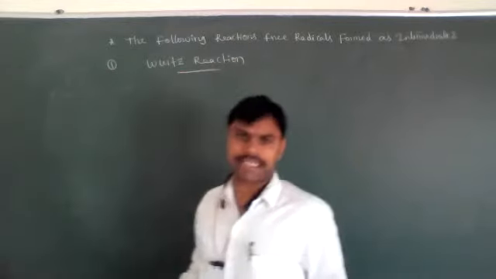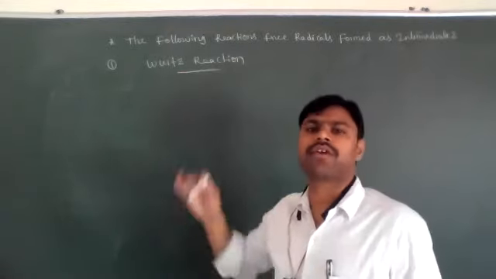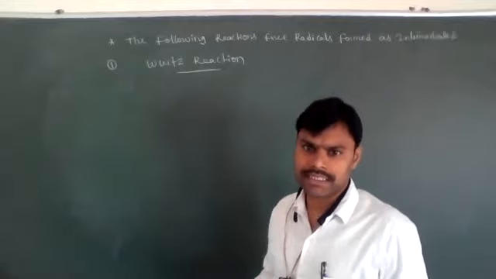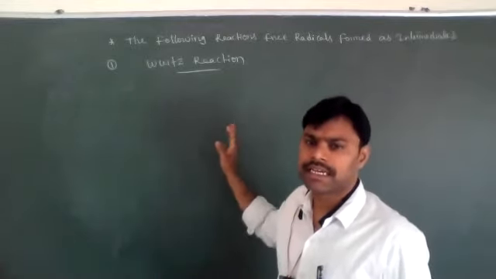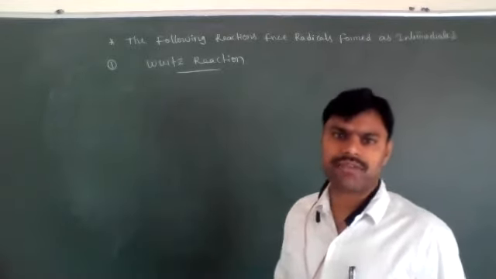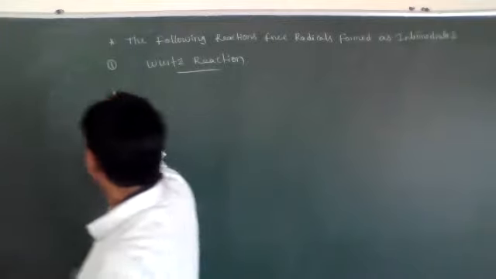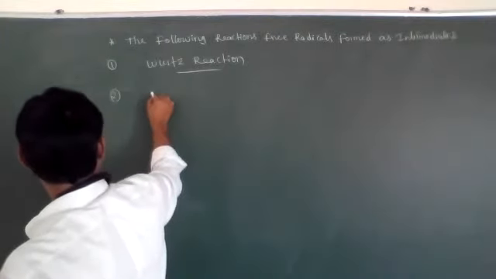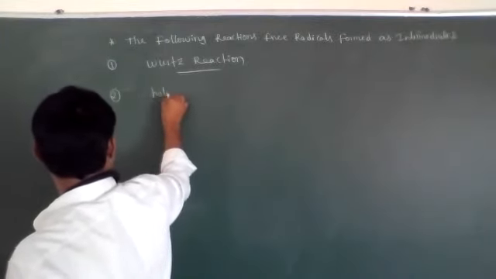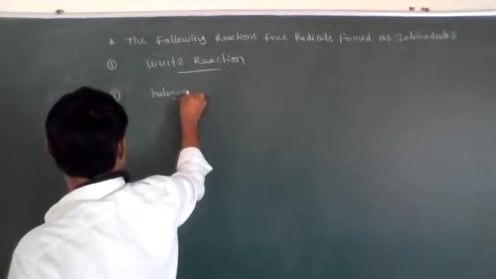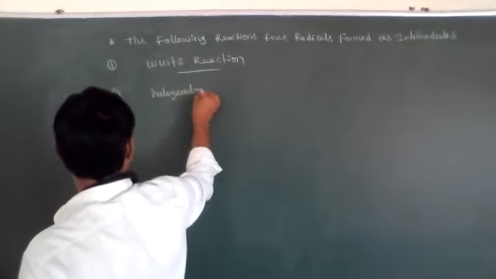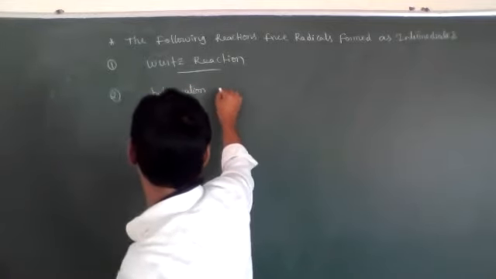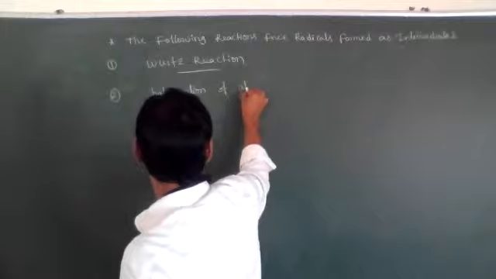This Wurtz reaction is mainly useful for the preparation of alkanes. In that, carbon free radicals are formed as intermediates. The second one is halogenation of alkanes.